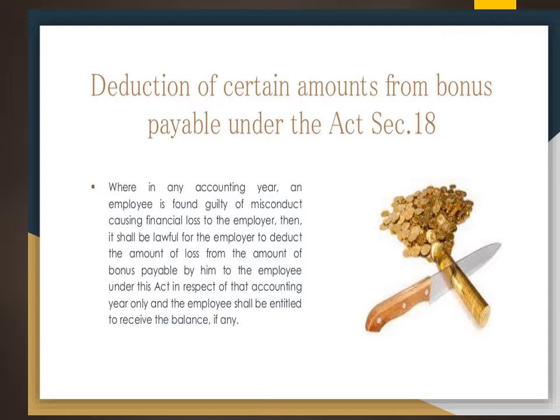For example, he is eligible for a bonus of 15,000 and he has caused a financial loss of 5,000. Then what amount can he claim as bonus? The amount payable is only 15,000 minus the loss of 5,000. So the payable amount of bonus will be 10,000. This is how we have to calculate the deductions.